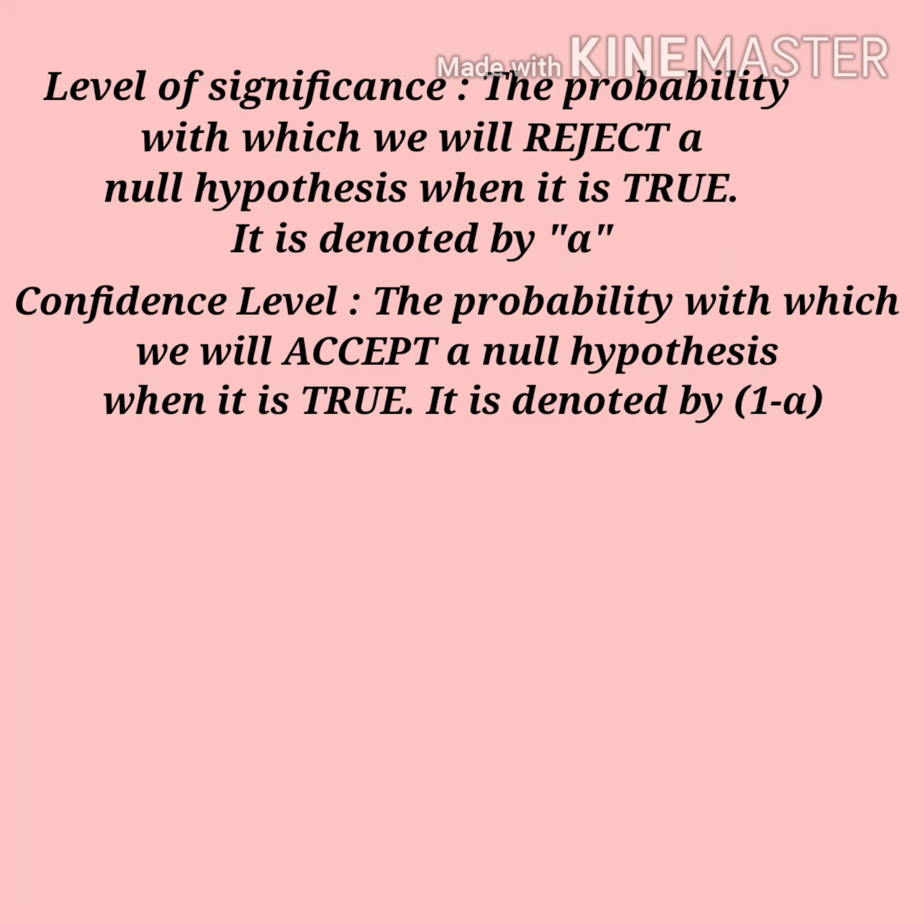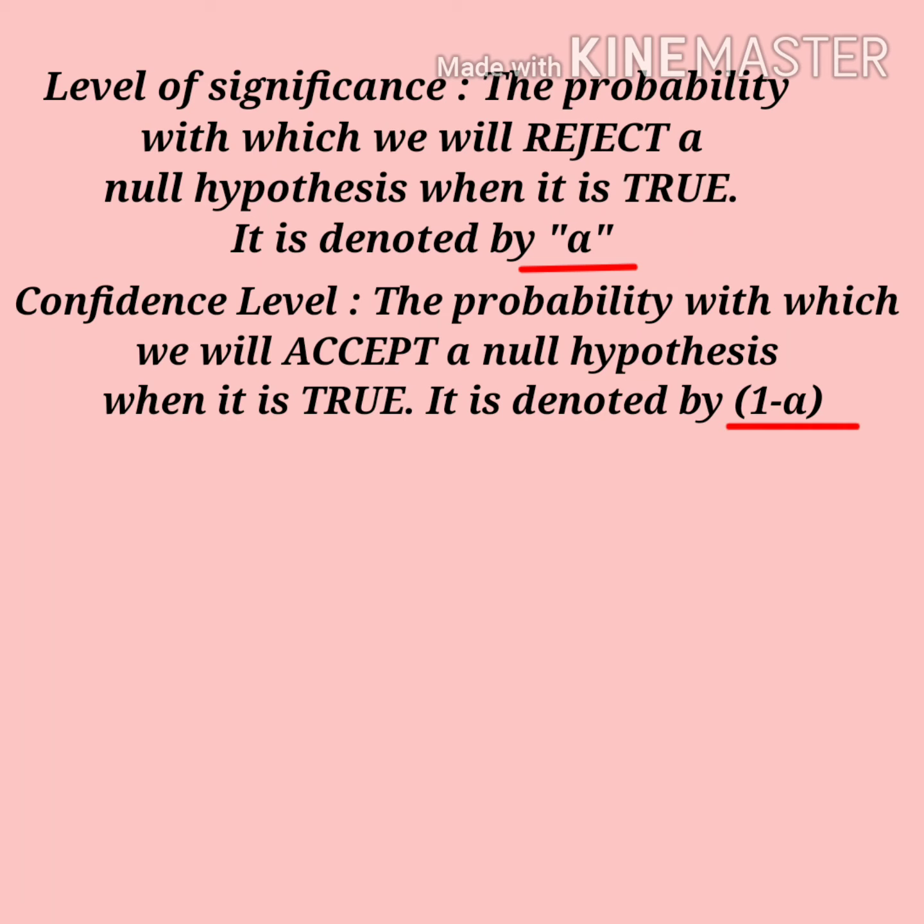Now students, see, in both cases the null hypothesis is true, but in the case of level of significance, the null hypothesis is rejected, and in the case of confidence level, the null hypothesis is accepted. It means if alpha is the probability of rejecting any event, then the probability of accepting the same event will be 1 minus alpha.